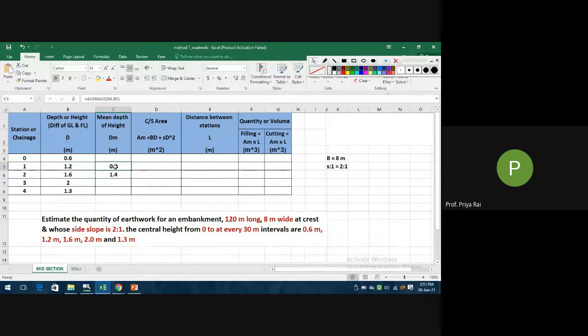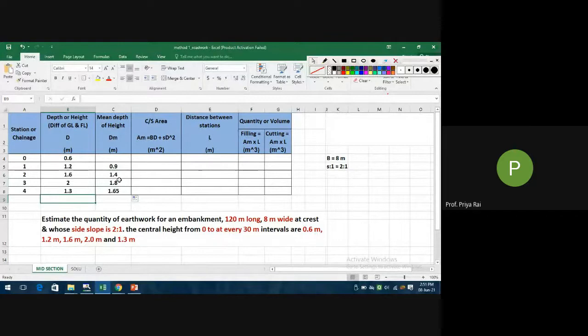Is it clear how to write the average, how to use the average formula? Simple. Equals to, select the value which you need to average. So here we are averaging this two, D1 plus D2 by 2 is giving this one. Simply scroll it, we'll get all the average values.